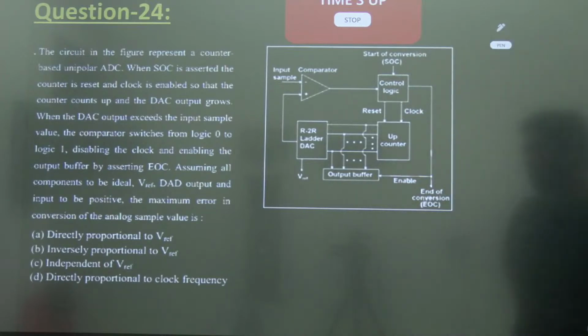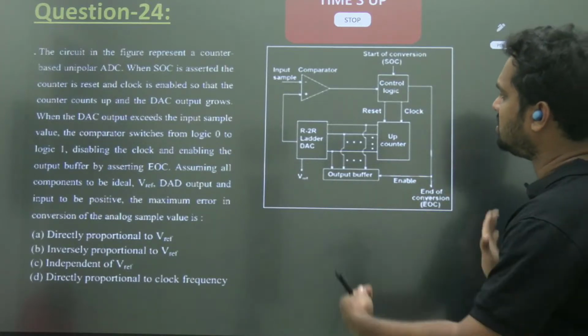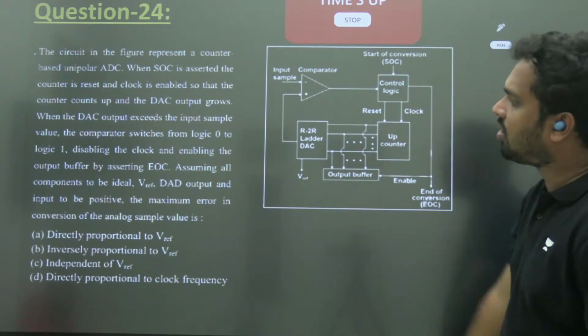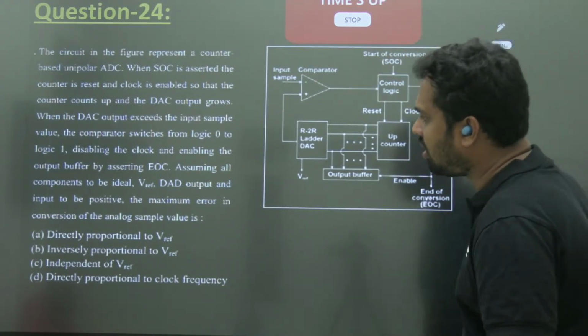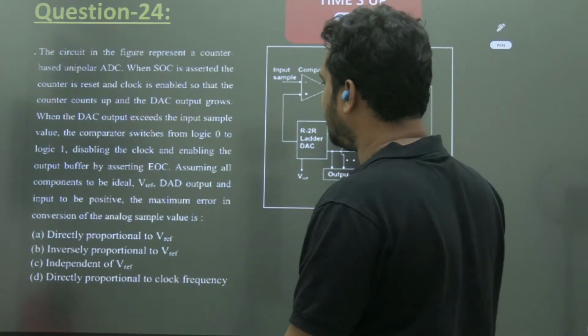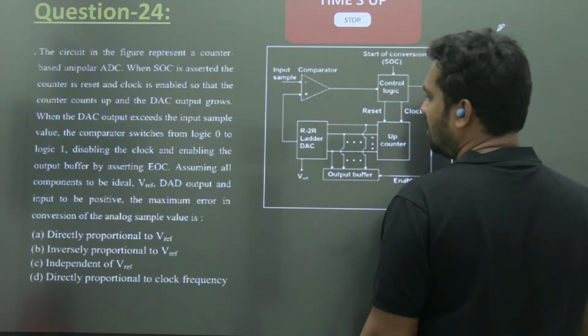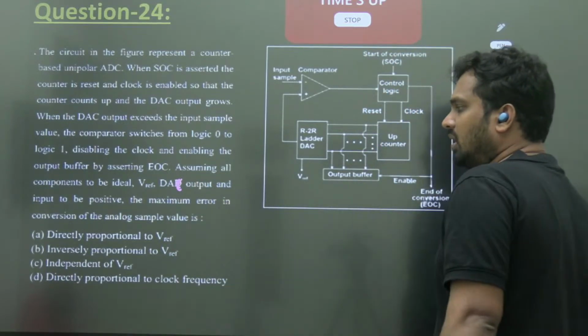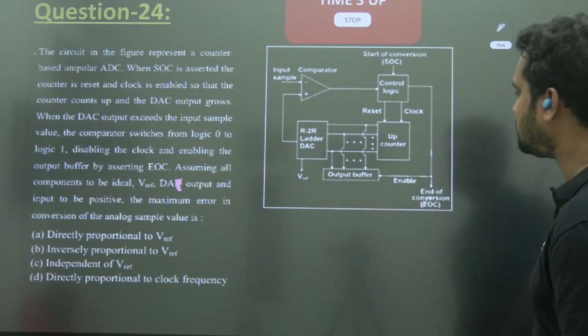End of the conversion. This regular circuit is a little different. This one he has plotted in a different way. So it is nothing but a counter type DAC. Assuming all components ideal, V reference and DAC output and input positive, what is the maximum error of conversion of an analog sample?